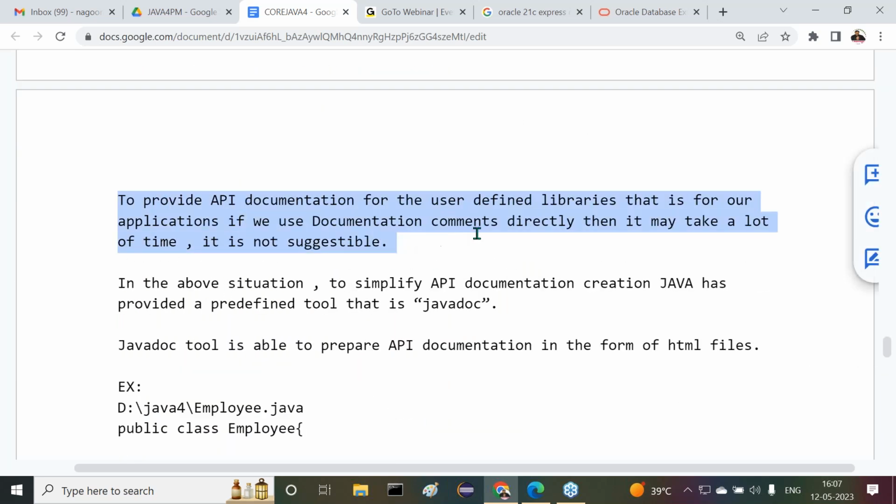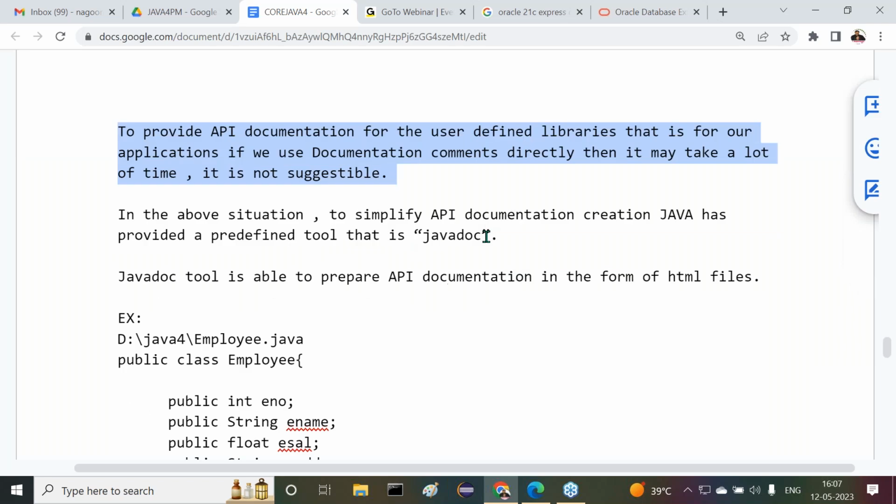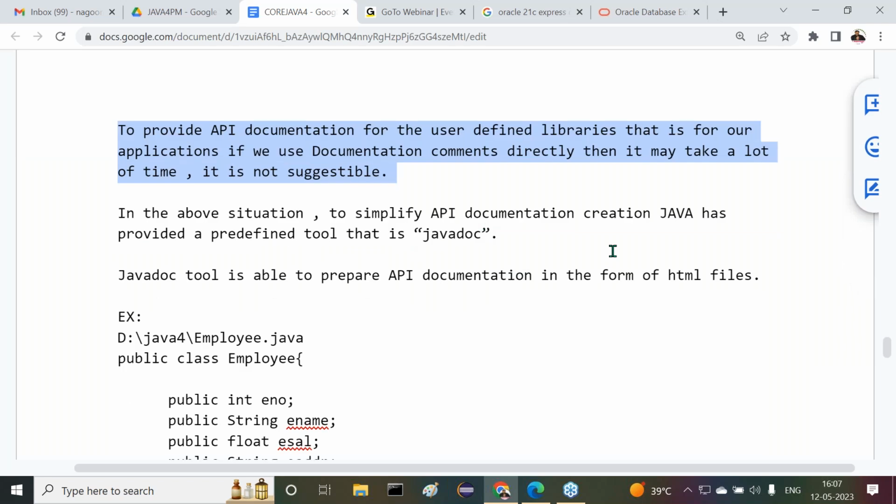Next, to provide API documentation for the user-defined libraries, that is for our applications: if we use documentation comments directly to prepare API documentation, it will take a lot of time, so it is not suggestible.